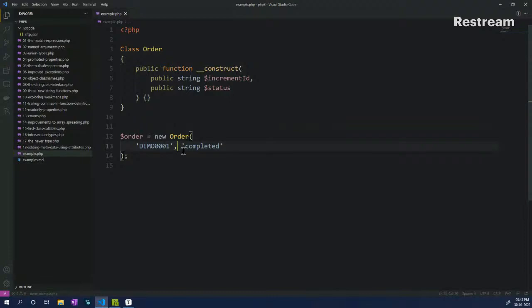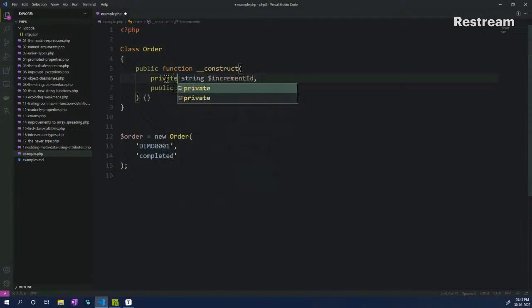So now we have a class called order, in which we have two public properties. We can make them private as well, it doesn't matter. I'm just trying to assign values to them. Let's keep them public, we need it for an example, or else I'll have to write getters and setters, which I don't want to do. Okay, so here we have a class called order.